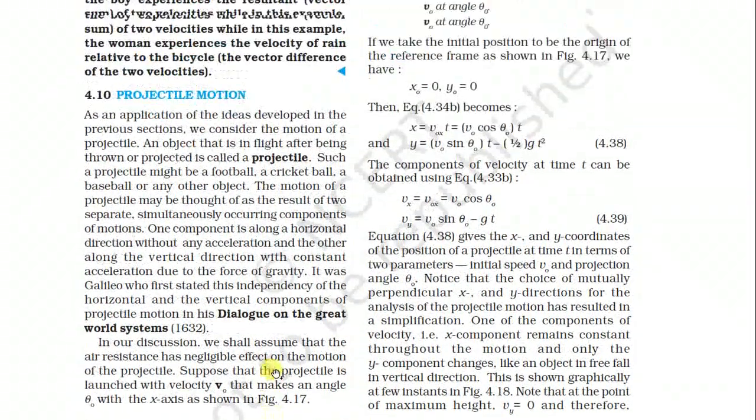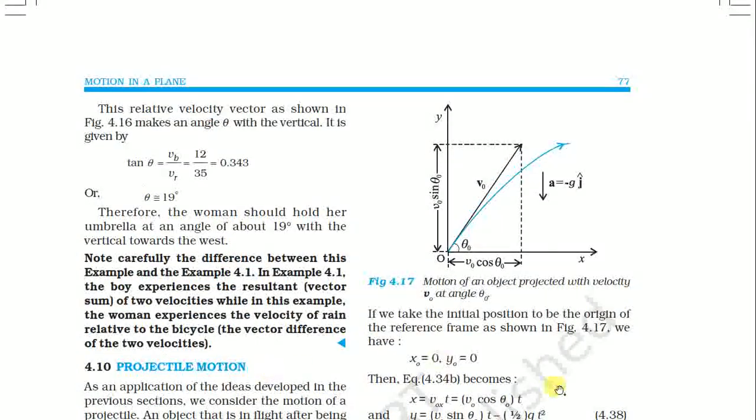See how it comes. Here v0 is represented, and this is our angle theta 0.